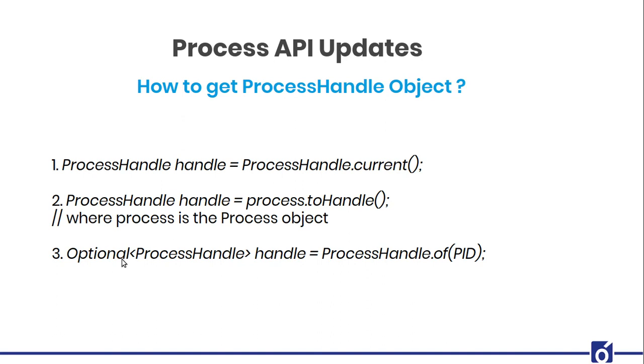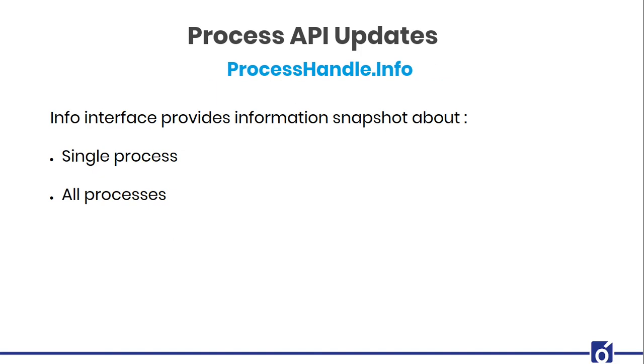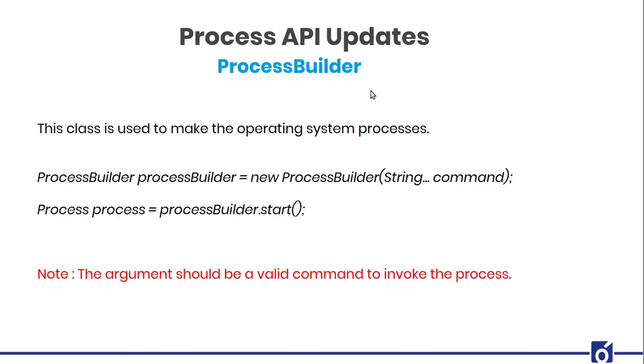Okay, now we are done with the theory part, and just one more slide maybe. Yeah, ProcessHandle.Info, which is an inner interface, will actually provide you the information snapshot about a single process and multiple processes.